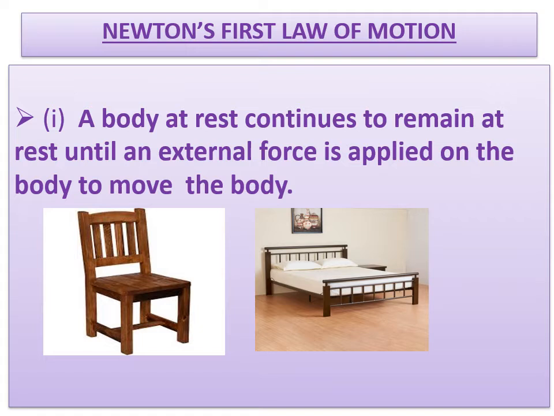Whatever object we consider, it will continue to be at rest until and unless we apply a force on it, then only the body will displace its position. So you have to understand that only if a force is applied on a particular object does a state of motion take place. What is the state of motion here? From rest to motion. I hope you have understood this first part of Newton's first law of motion.